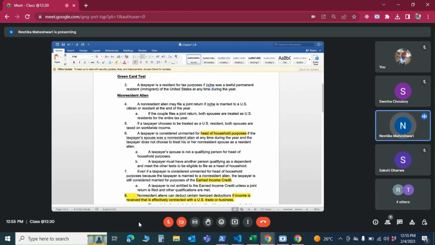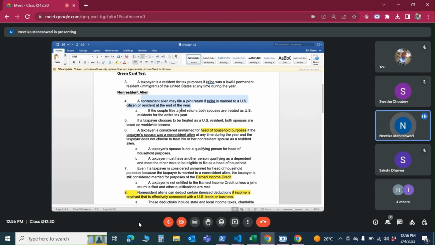What are the rules for a non-resident? A non-resident may file a joint return if she is married to a US citizen. Now again, this is typical to the US only, because that's where they file joint returns. So the IRS will give that flexibility that, okay, if you're married to somebody who is a US resident, then even though the spouse is a non-resident, the spouse can elect to be taxed as a resident.